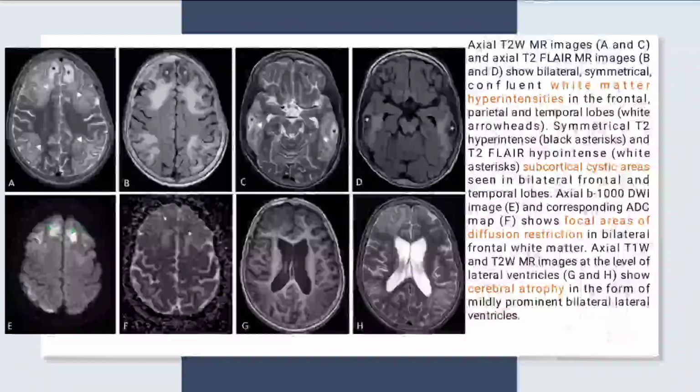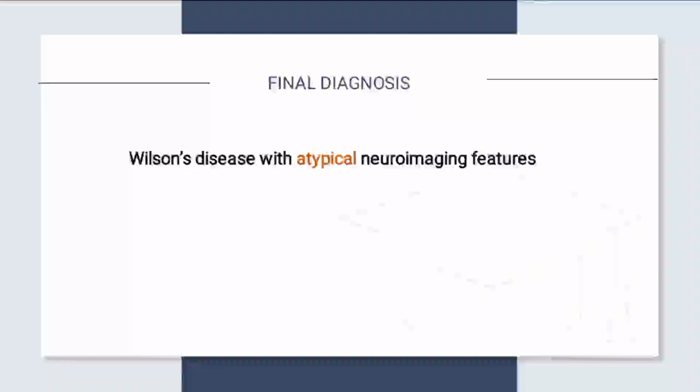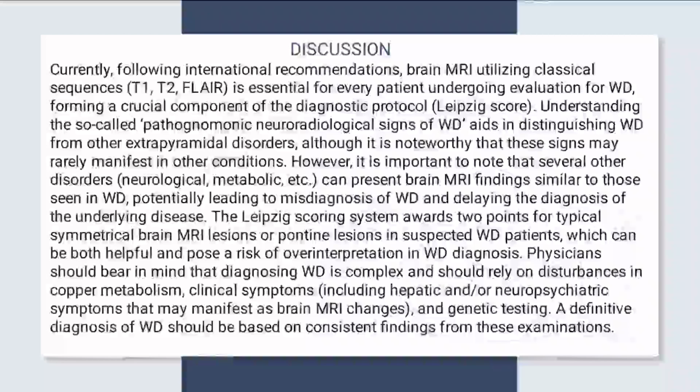Axial T2-weighted MR images A and C and axial T2 FLAIR MR images B and D show bilateral symmetrical confluent white matter hyperintensities in the frontal, parietal, and temporal lobes. Symmetrical T2 hyperintense and T2 FLAIR hypointense subcortical cystic areas are seen in the bilateral frontal and temporal lobes. Diffusion and ADC show focal areas of diffusion restriction in the bilateral frontal white matter. Axial T1-weighted and T2-weighted images show cerebral atrophy. So this is a case of Wilson disease with atypical neuroimaging features.